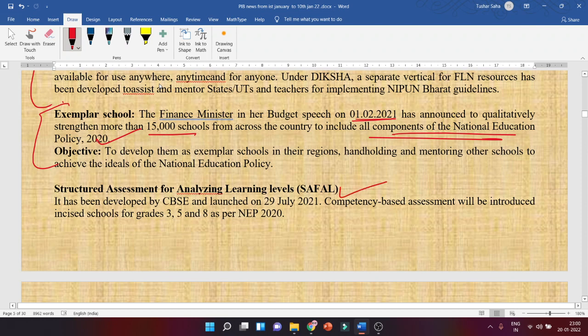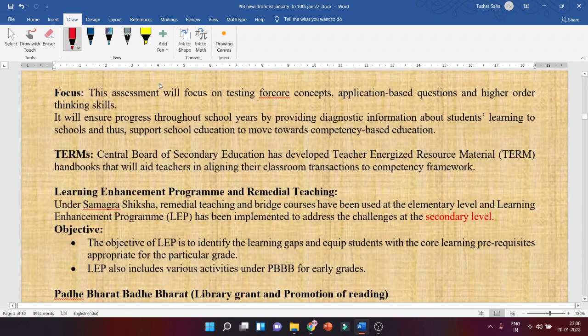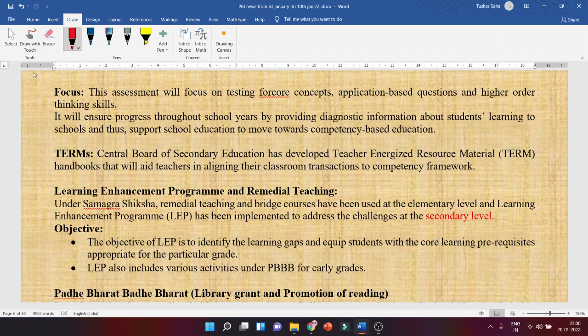Then SAFAL, Structured Assessment for Analyzing Learning Levels. It was developed by whom? By CBSE, launched on 29 July 2021. Competency-based assessment will be introduced inside school from grade 3, 5 and 8 as per NEP 2020. Okay, so this is the focus, the terms, learning enhancement remedial program.